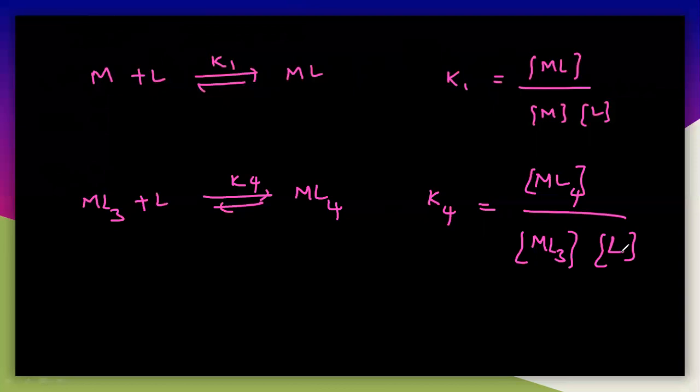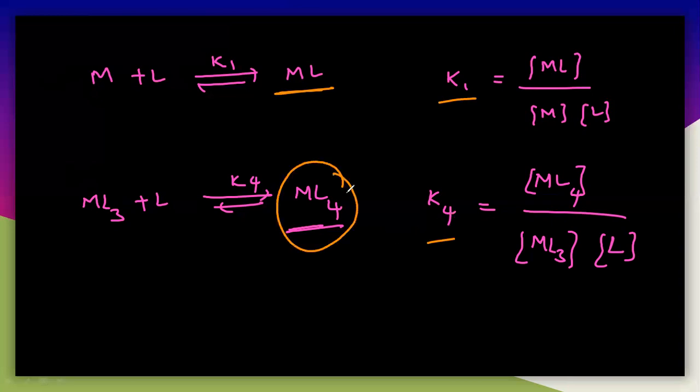So I'm asking you here, which one forms more? If K4 is higher, it means it is more stable. Which one is more stable? If K4 is higher, this value is higher, which means more product is forming. So you are getting more product if K4 is more. Similarly, if K1 is higher, then there is more of this product. So which one is higher here? That you have to understand. ML with K1 or ML4 with K4. If K4 is more, that means you are getting more of the higher product ML4 compared with ML here.